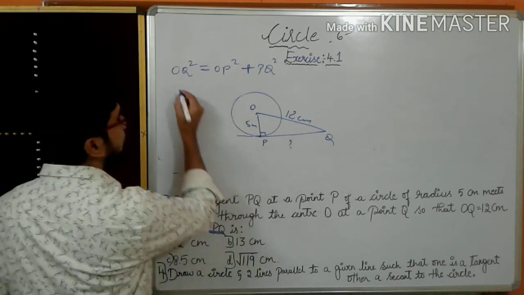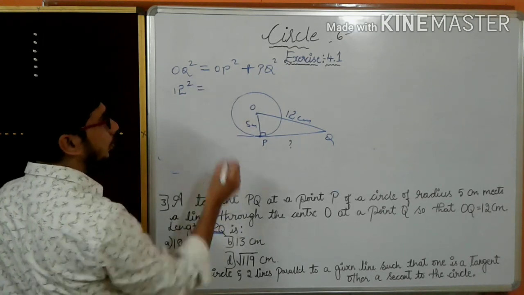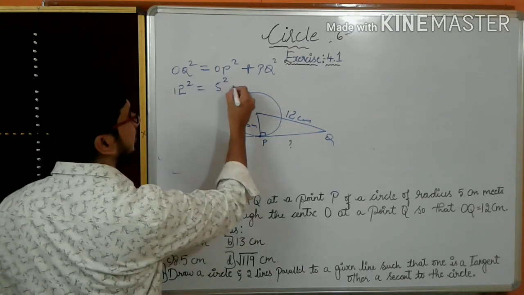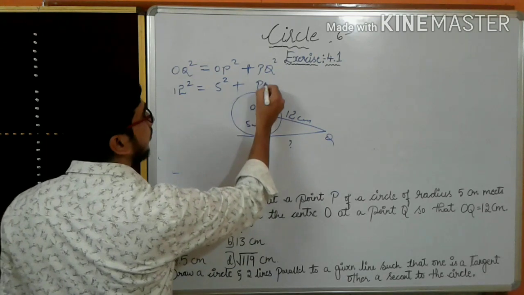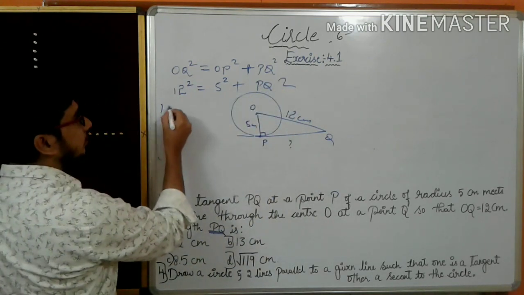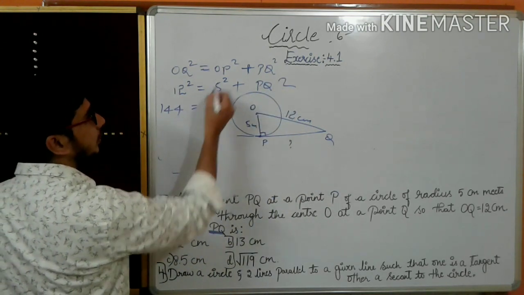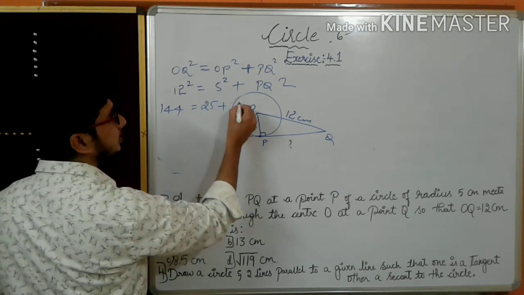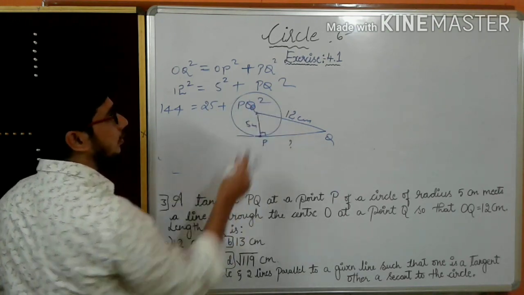So what I have to do now is substitute the values here. OQ, how much? 12 square. OP, how much? 5 square. PQ I have to find out. 12 12s are 144, which is equal to 5 5s are 25 plus PQ square. I'll erase here now.